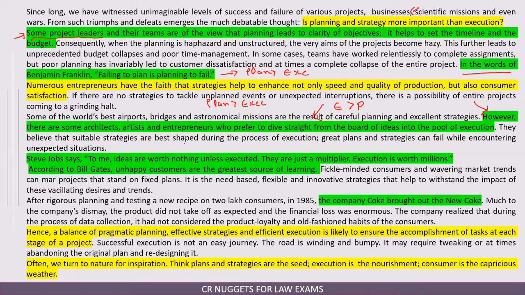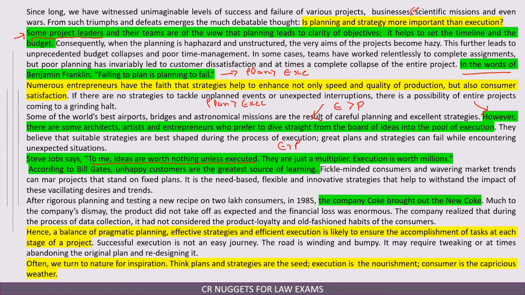They believe that suitable strategies are best shaped. These are just the explanation of the thing that is being mentioned in green. Now again, he has quoted Steve Jobs here, that according to Steve Jobs, execution is more important than planning.